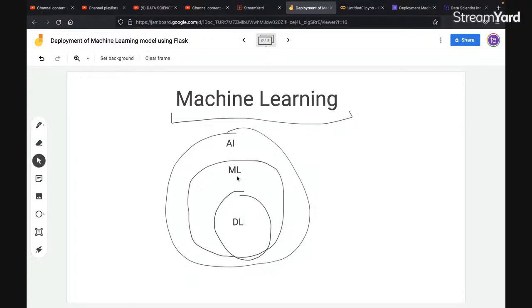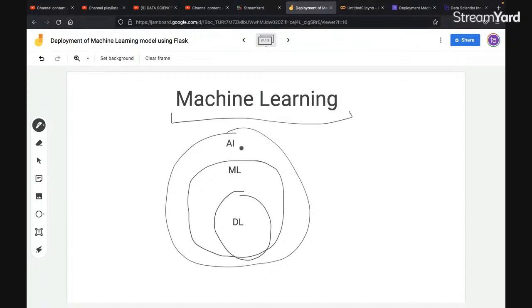Okay, so if you see over here, deep learning is a subset of machine learning, and machine learning is a subset of AI. Okay, so many times people compare and get confused between AI and machine learning. They say that AI and machine learning are the same, or they are not identical and all that.